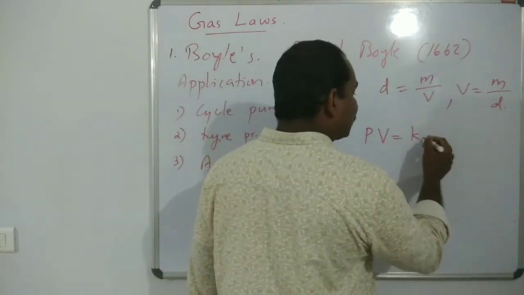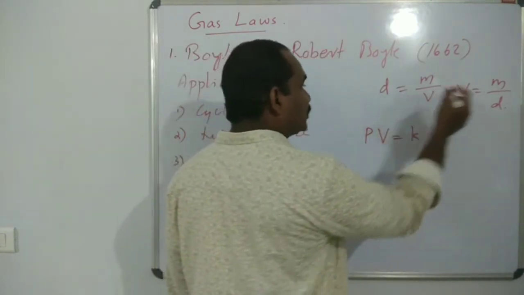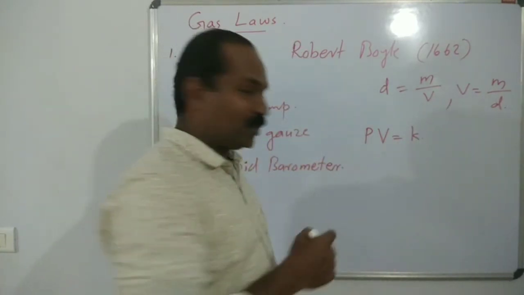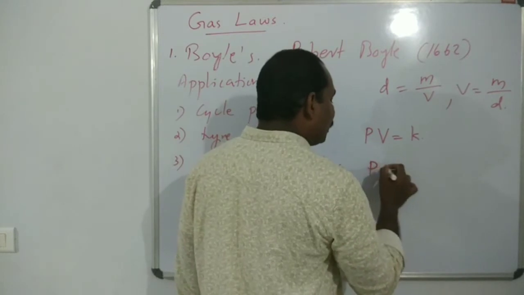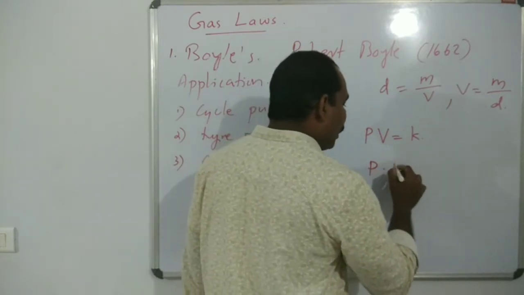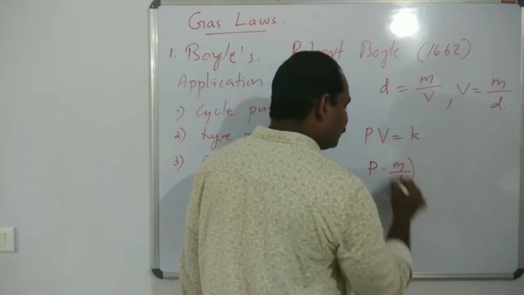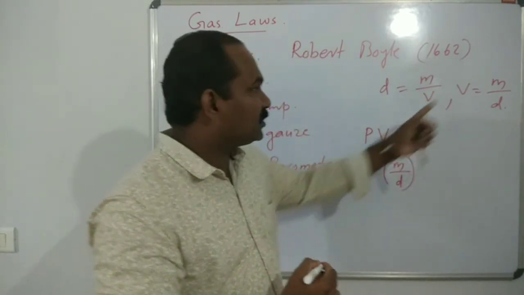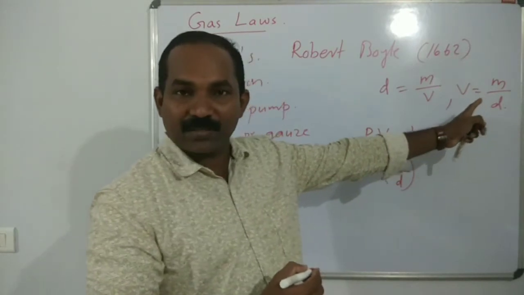Then substitute this for V in Boyle's law. So P into M by D, where V is mass by density of the gas.